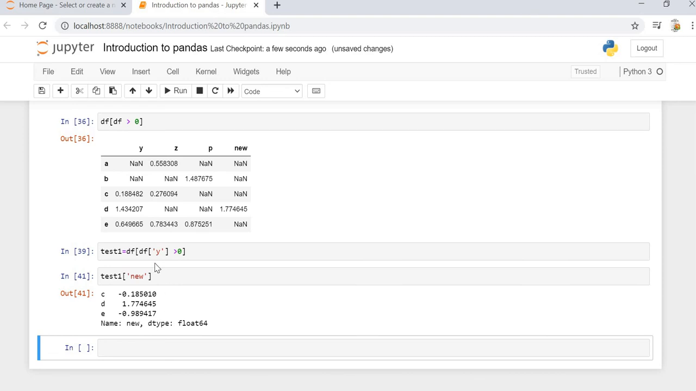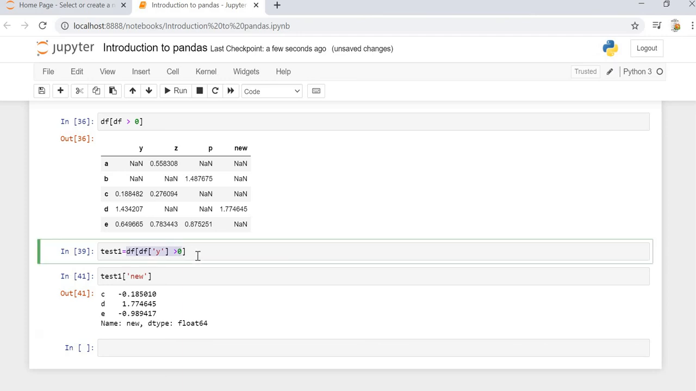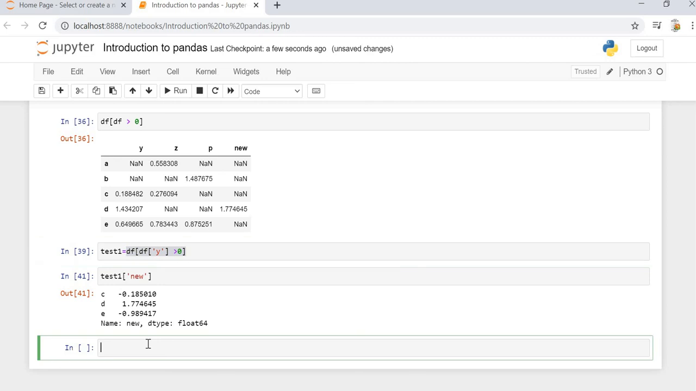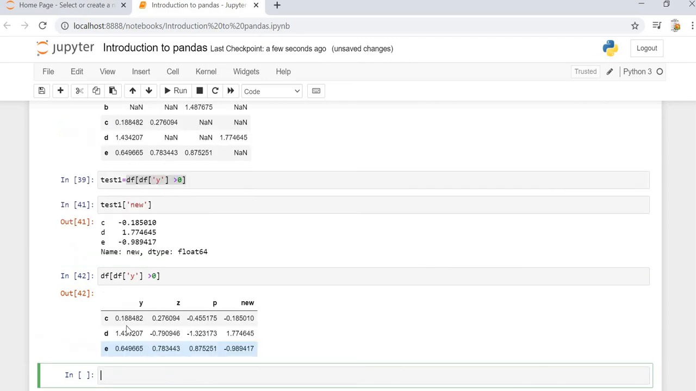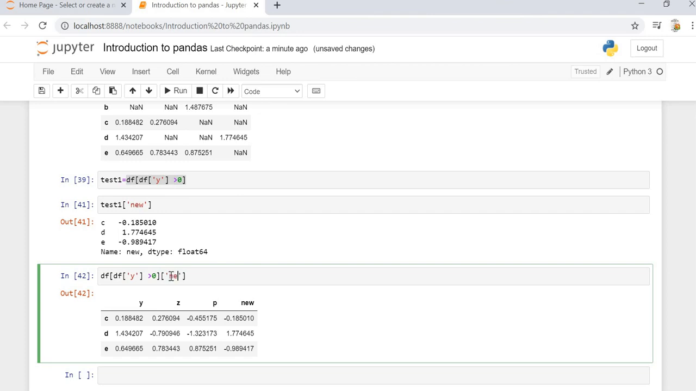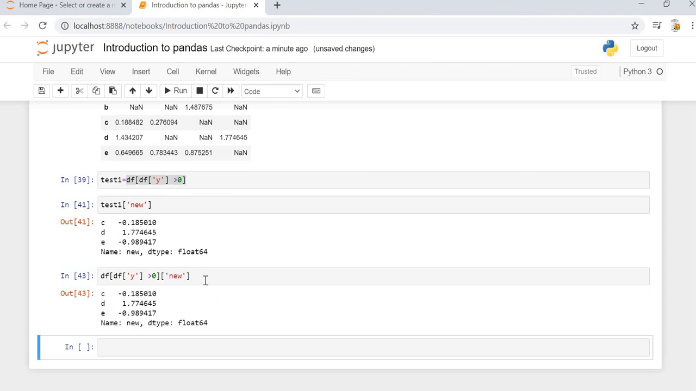Now if you want to do the same using this one, then we can also do that. How can we do that? This is the condition using which we have found out the test1, and now using this we can specify the column name we want to print. It will print the column, which is df test1 of new. Okay, so the test1 of new and this condition are the same.